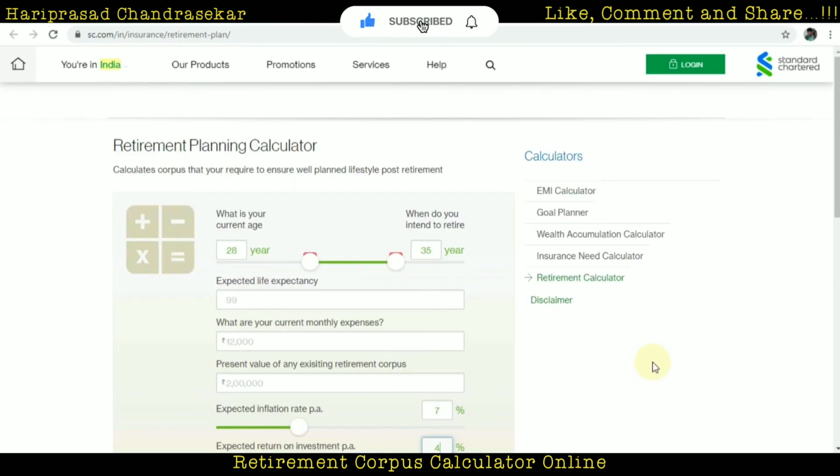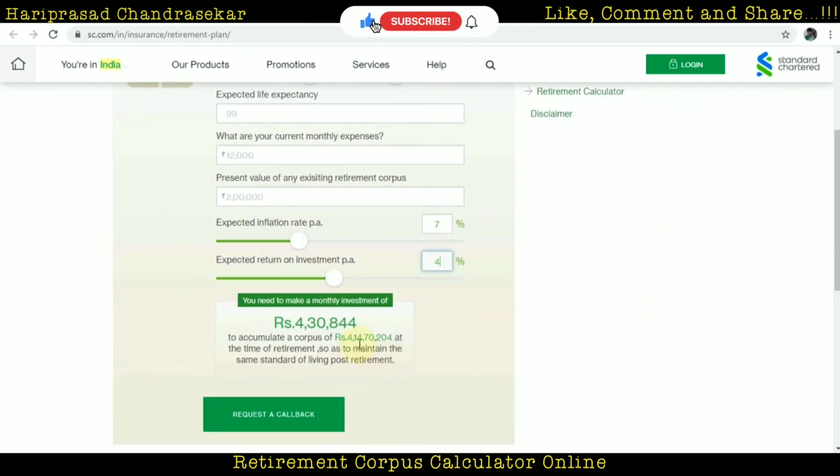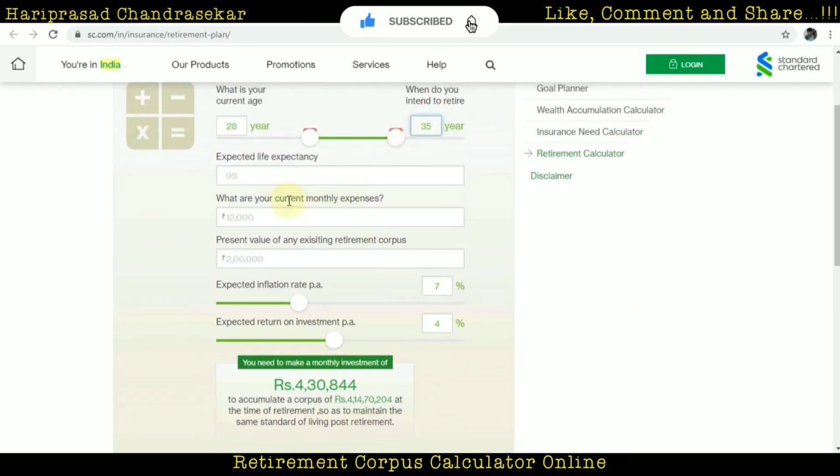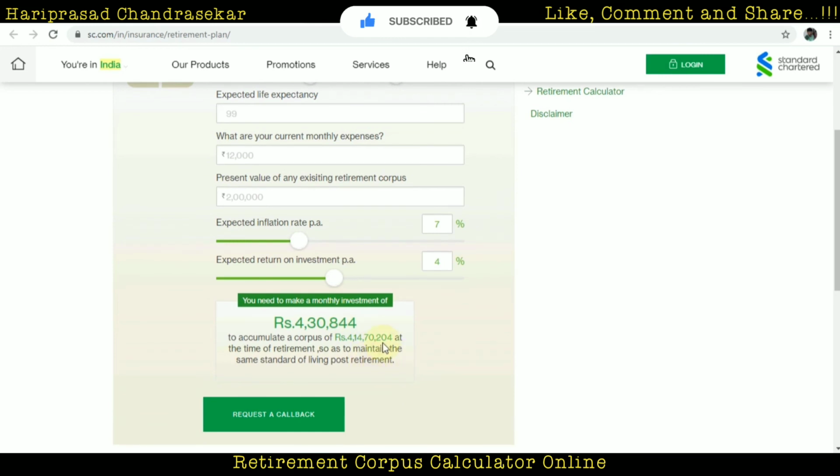But I found there is a mistake in this website when calculating. It is not updating by itself, so the corpus money is not the actual one. This is the actual one, so I just updated again, and it got updated. So our technology also has some drawbacks like this. Like a smartphone not being smart at all, we also have some drawbacks with our technology.